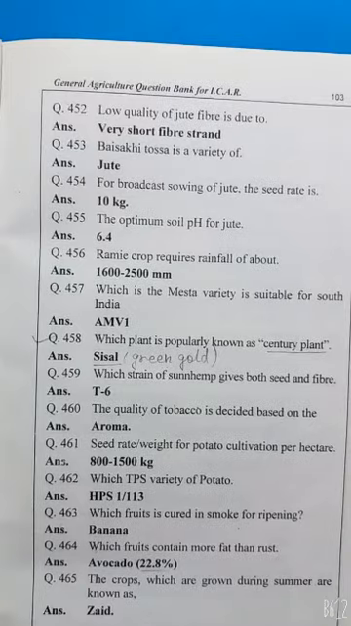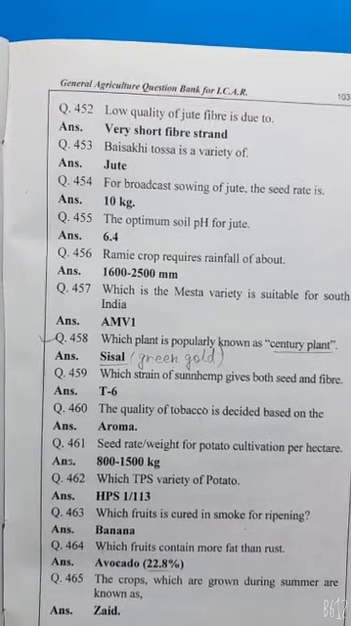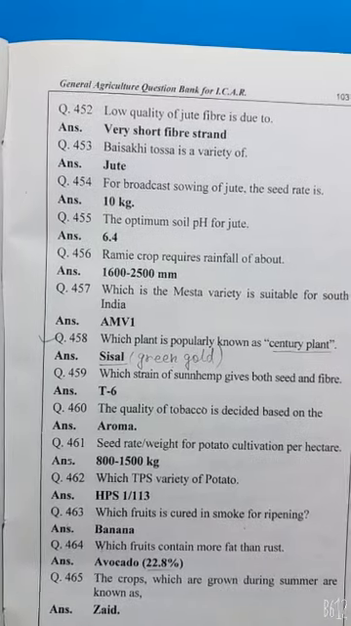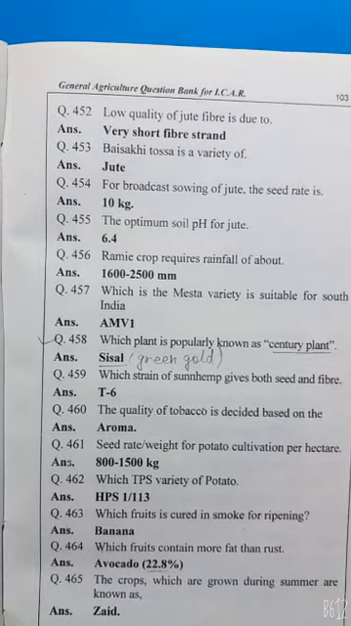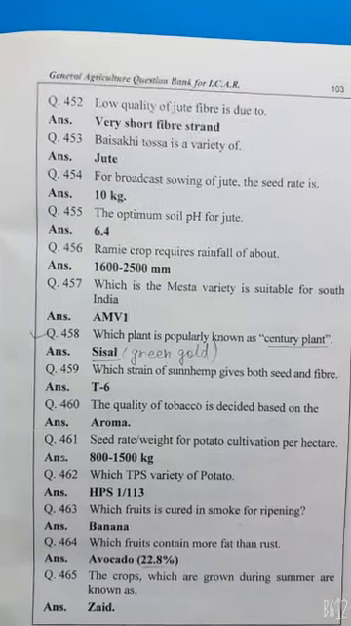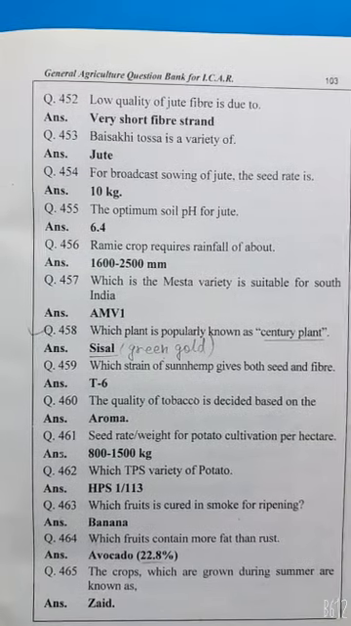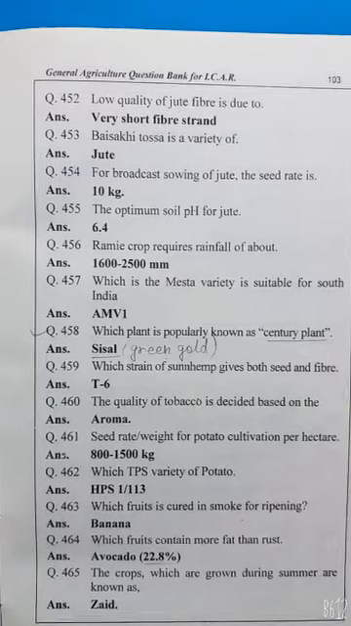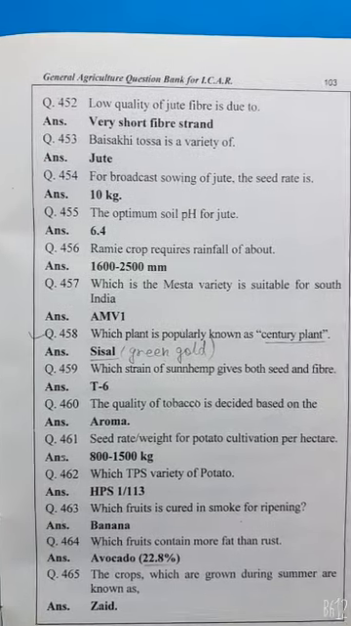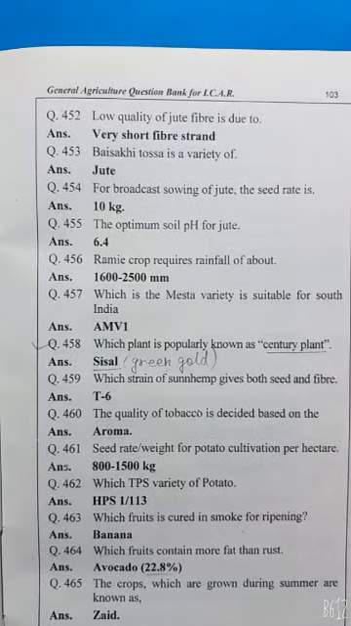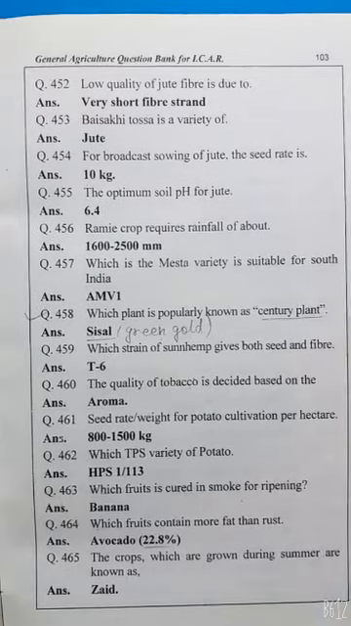The seed rate for potato cultivation is 800 to 1500 kg per hectare. Which is the TPS variety of potato? HPS 1/113. Which fruit is cured in smoke for ripening? Banana. Which fruit contains more fat than others? Avocado, 22.8%.